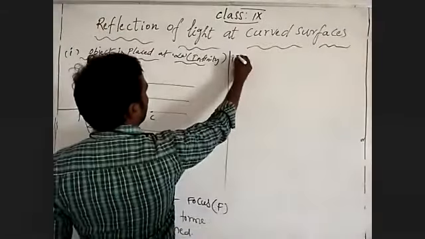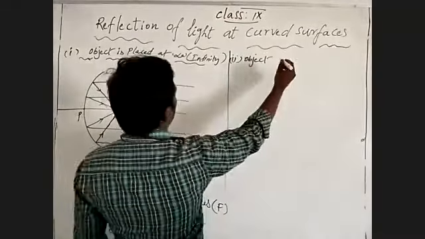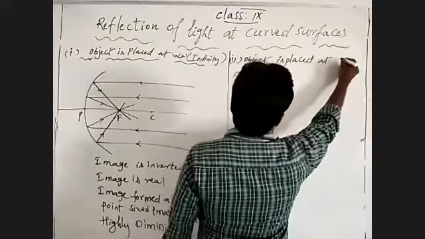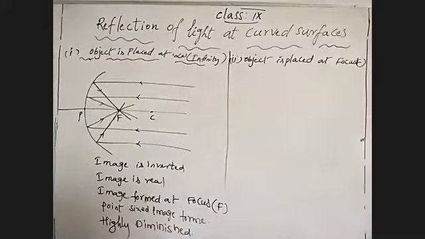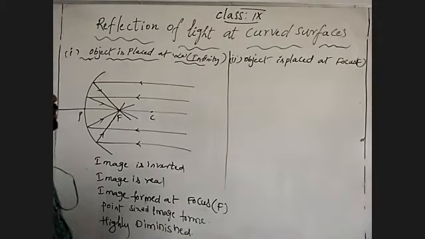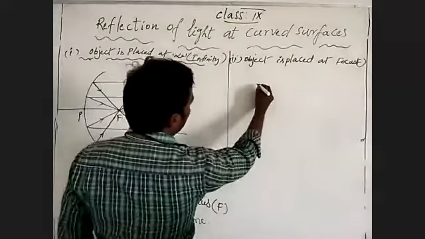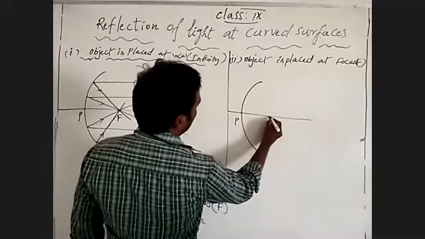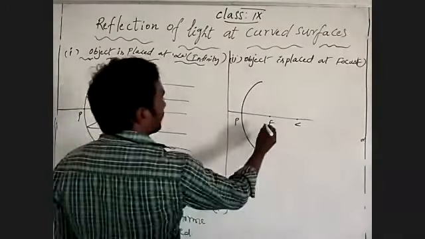Second. Object is placed at focus. Where at? Focus. Okay. Then here where will the image form? Before, at infinity, the image formed at focus. Coming to that. Pole, focus, center of curvature. Object is located at focus.